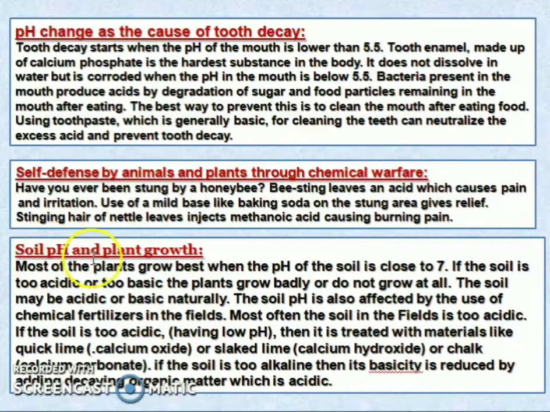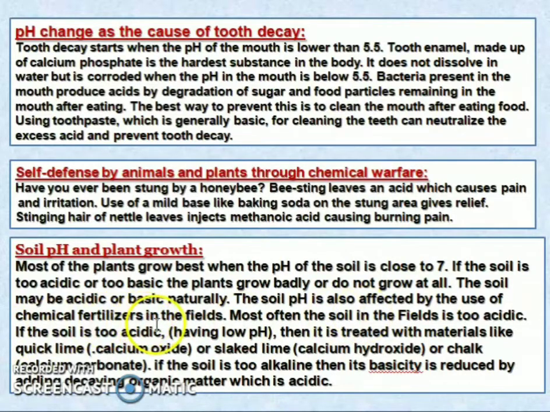Soil pH and plant growth. Most plants grow best when the pH of the soil is close to 7, that is, neutral. If the soil is too acidic or too basic, the plants grow badly or do not grow at all. The soil may be acidic or basic naturally. The soil pH is also affected by the use of chemical fertilizers in the field. Most often the soil in the field is too acidic.